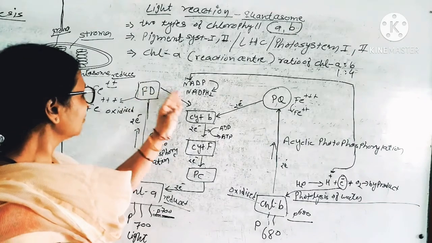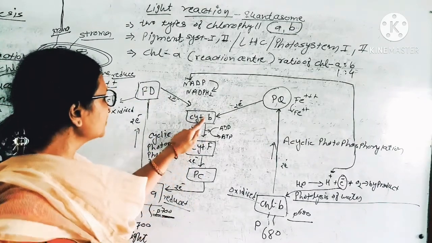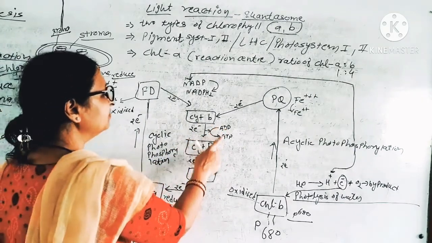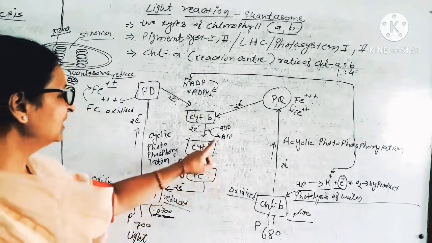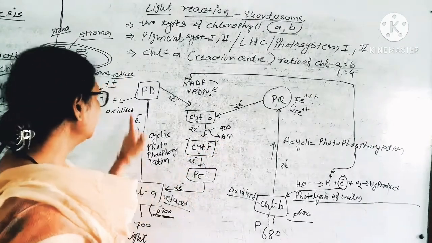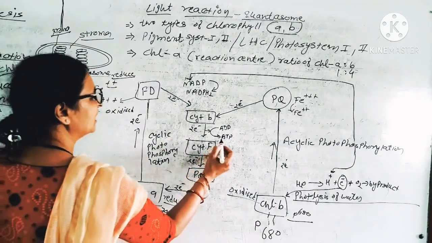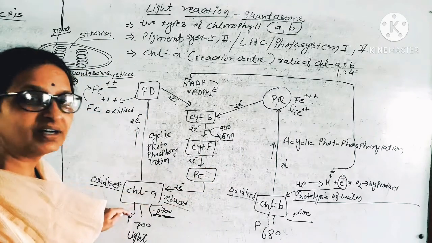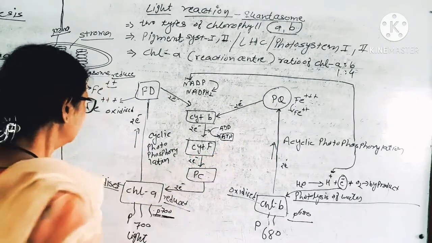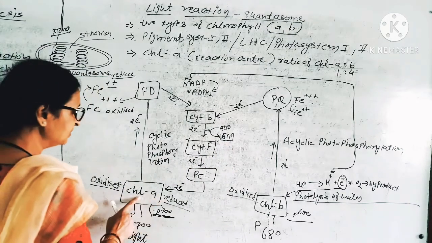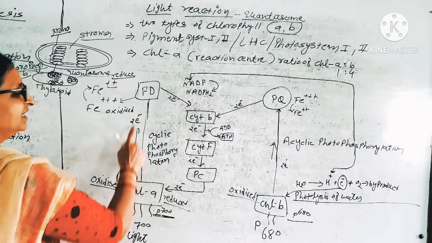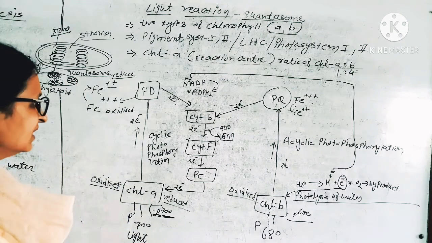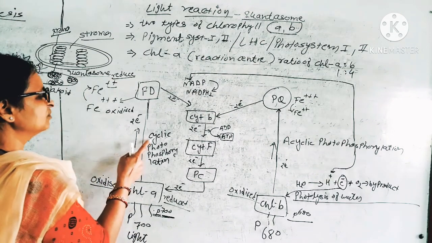During this cyclic rotation of electron, at the step from cytochrome B to cytochrome F, the electron releases energy which converts ADP into ATP. So one ATP is formed during one electron transport. So our net gain of this cyclic movement of electron is ATP. Then chlorophyll A, reduced, again absorbs the light, again the electron is released, and again the electron moves cyclically and comes back to the mother chlorophyll. What happened here? Cyclic movement.